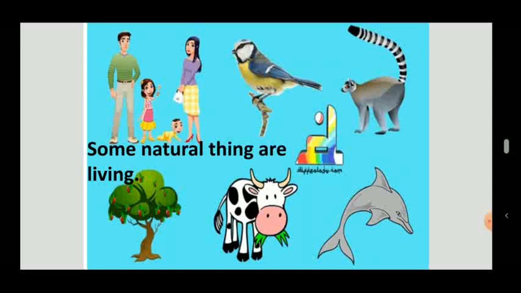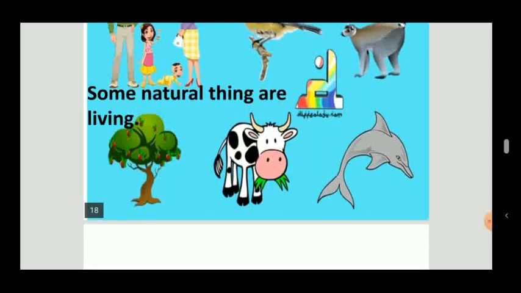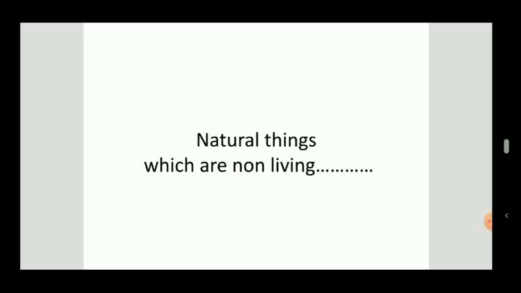We already learned yesterday natural things which are living. In these things, we learn about people, birds, animals, fish, and plants. These all are living things and natural things. Some natural things are non-living and some natural things are living. Now let's see natural things which are non-living.